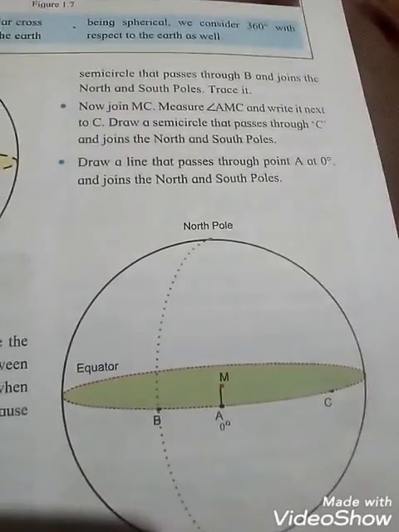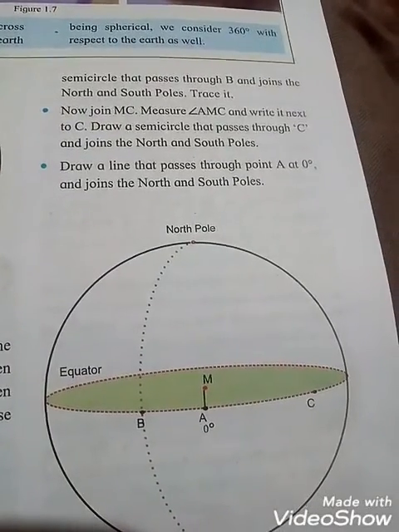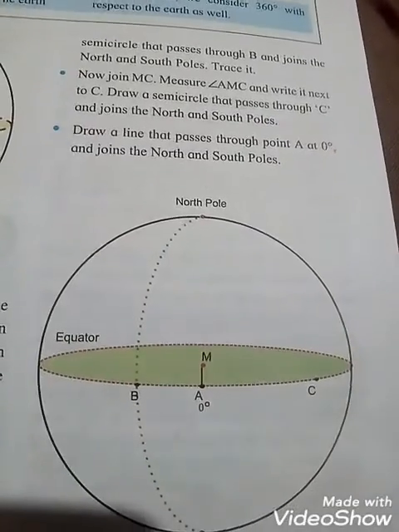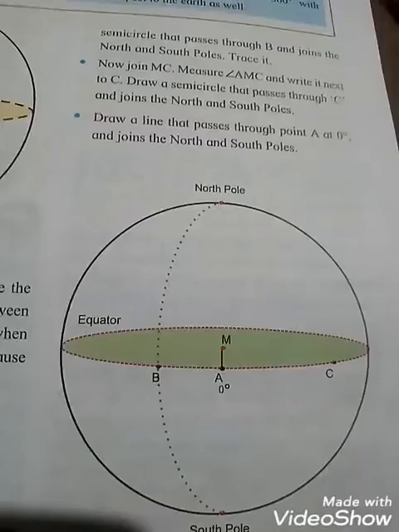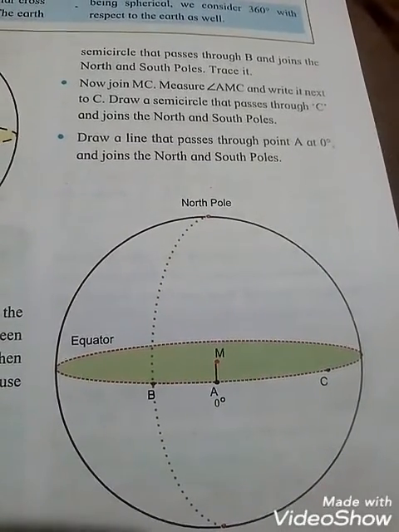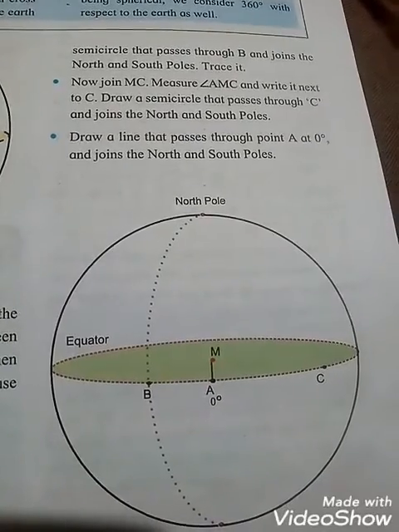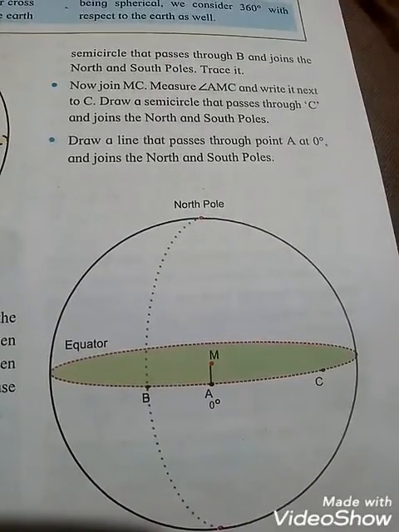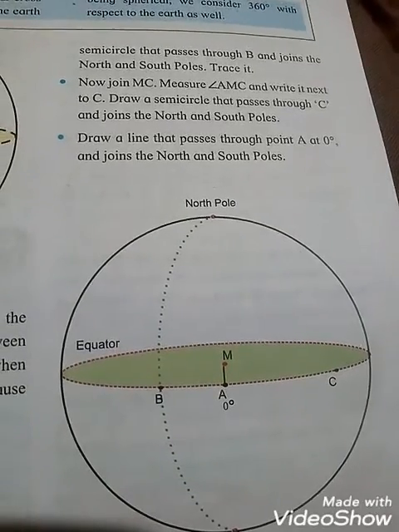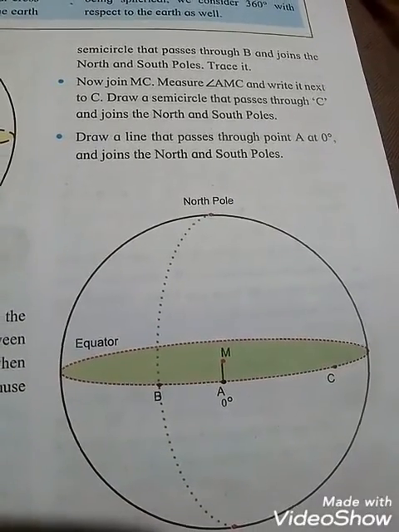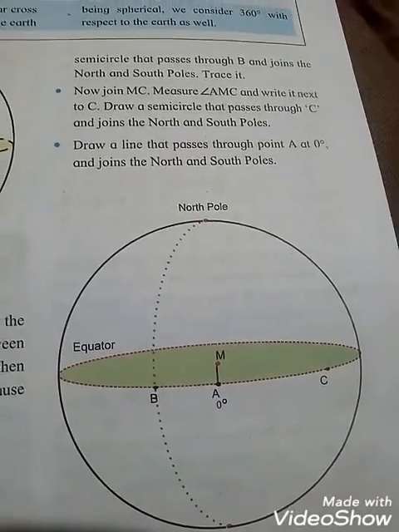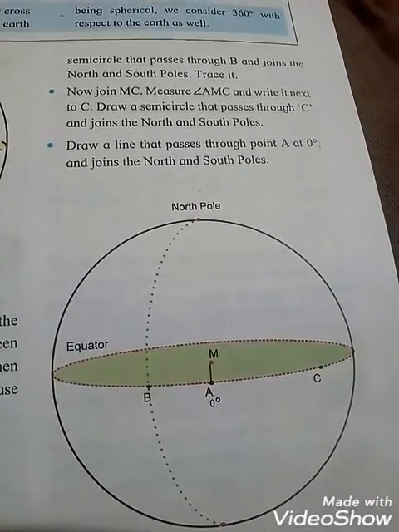Note the semicircle that passes through B and joins the north and south pole, trace it. So see, one example was shown, so from north to south pole you have to join that, okay, trace. Now join MC. Afterwards you also draw the line MC, measure the angle AMC and write it next to C. Draw a semicircle that passes through C and joins the north and south pole. Same way as B was traced, through B joining the north pole and south pole, students. In the same way for C also you have to draw the line, okay.